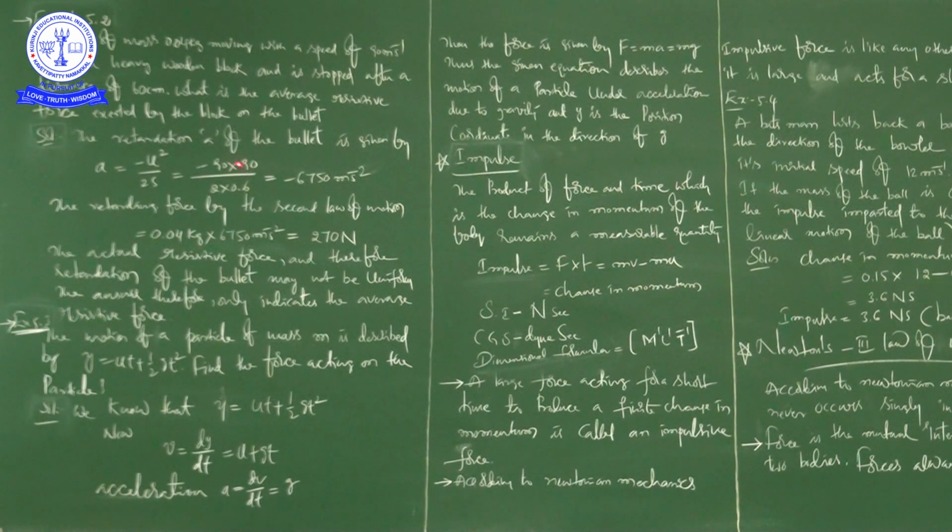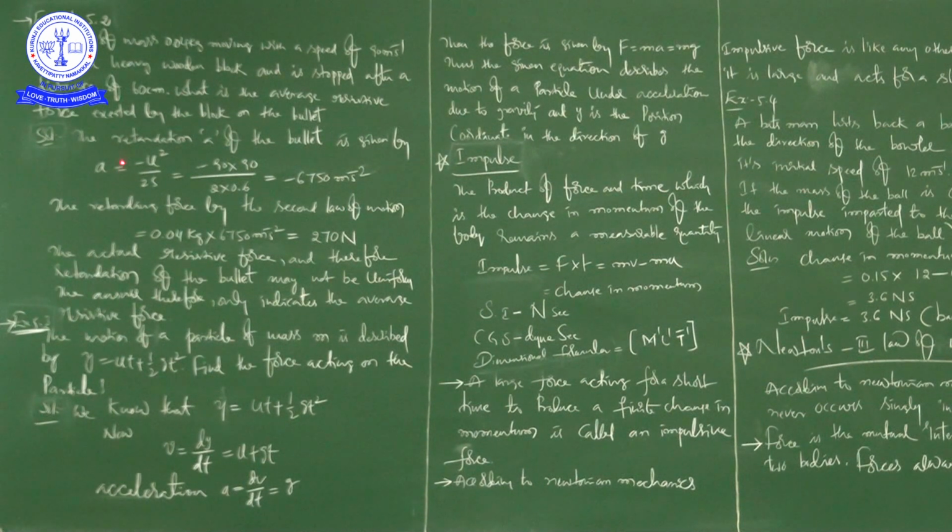Now first we calculate the retardation from the equation of motion, v square minus u square is equal to 2as. Because v is equal to 0, when a body is in retarded motion, the final velocity becomes 0.